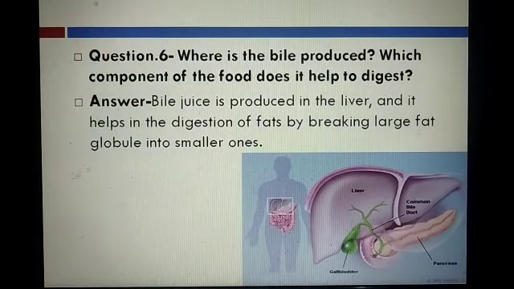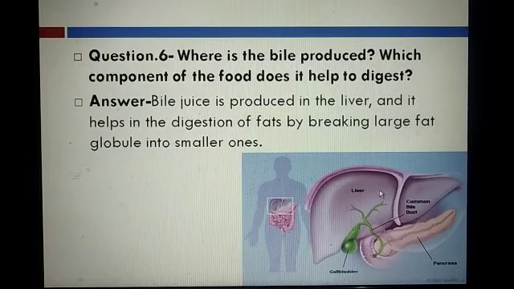Question number 6. Where is the bile produced? Which component of food does it help to digest? Bile juice is produced in the liver. Okay, and it helps in the digestion of fat by breaking large fat globules into smaller ones. Student, always remember, this is a very important question, where the bile juice is produced.